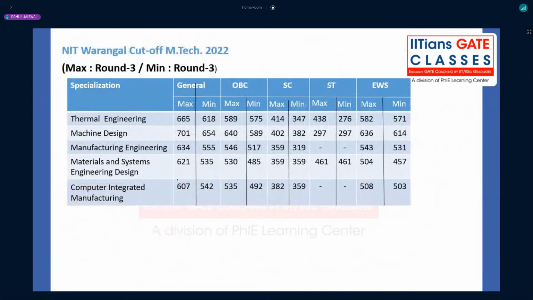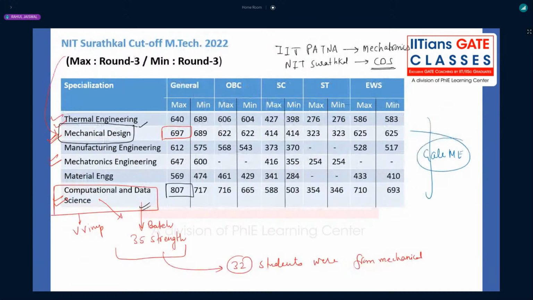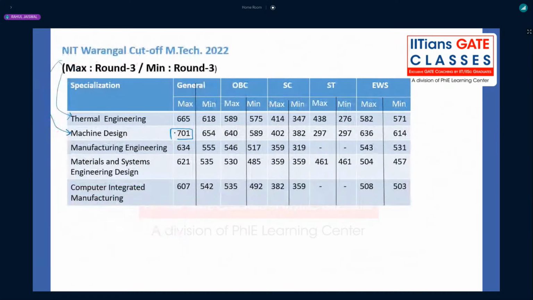Once again, for NIT Warangal, I would be saying only design is good, or maybe you can go for thermal. That's it. And the cutoff went high for machine design. You can see as compared to the machine design of Suratkal, it went high because of the placement records. Again, if you ask me NIT Warangal machine design as compared to NIT Suratkal machine design, then I would be saying that NIT Warangal machine design is the preferable one.